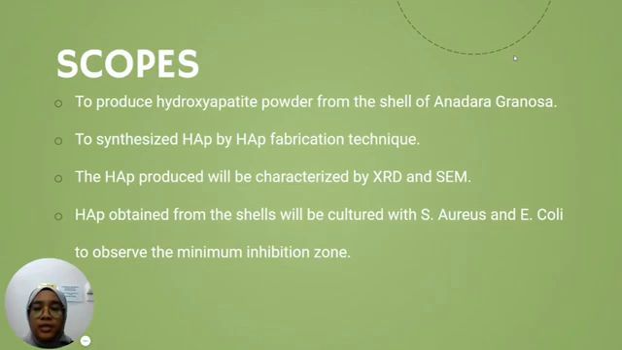The scope of this research is to produce hydroxyapatite powder from the shell of Anadara granosa, and to synthesize HAP using the wet precipitation technique. The HAP produced will be characterized by XRD and FTIR. HAP obtained from the shell will be cultured with S. aureus and E. coli to observe the minimum inhibition zone.